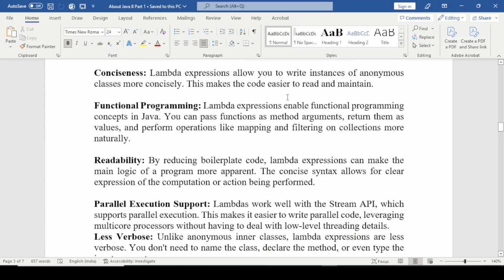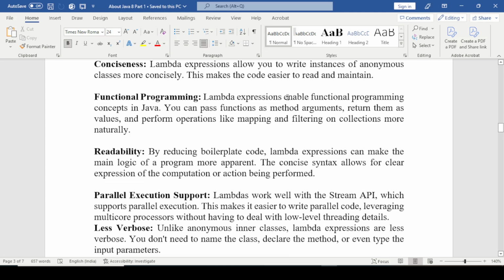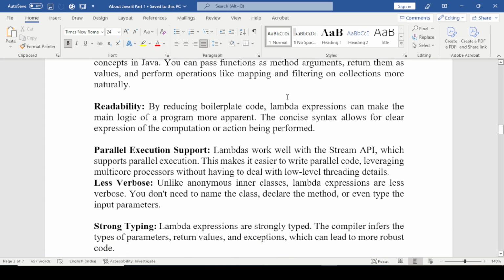Next is readability. By reducing boilerplate code, lambda expressions can make the main logic of a program more apparent. The concise syntax allows for clear expression of the computation or action being performed.